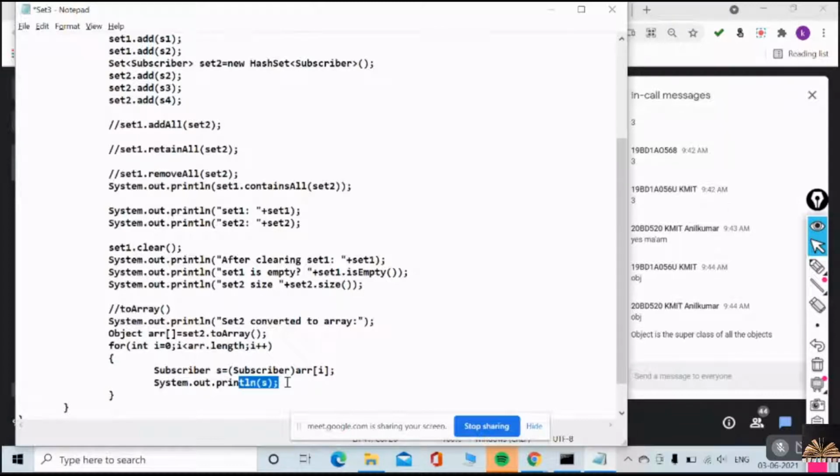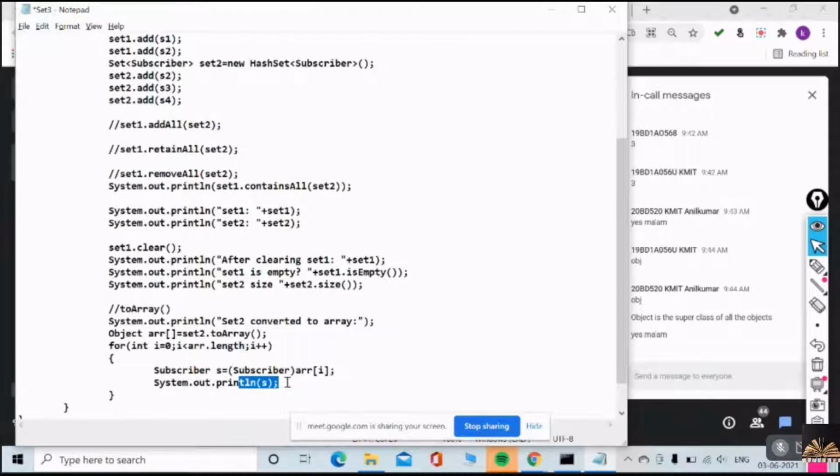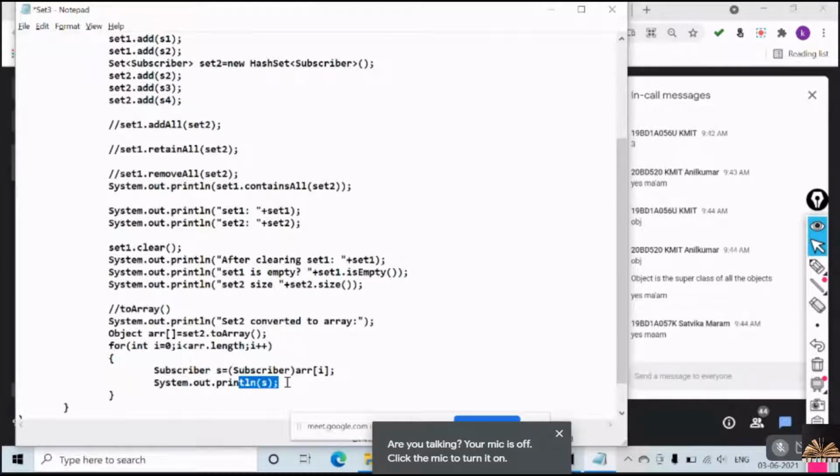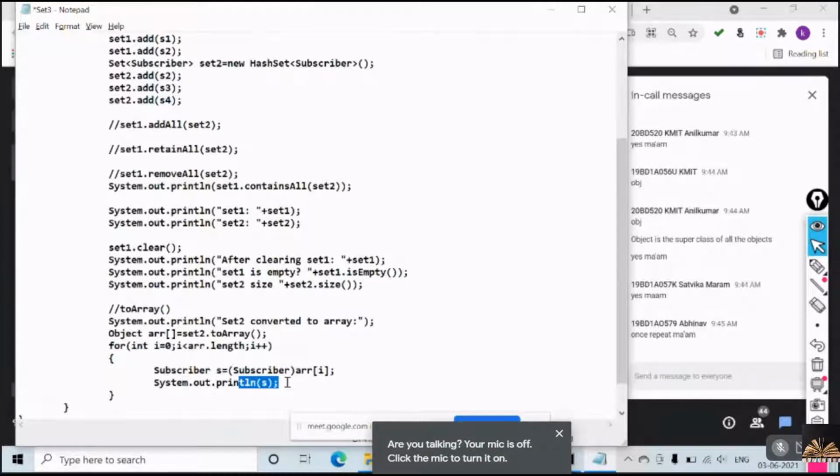Did you understand what I'm saying? Did everyone understand Object is the superclass of all the objects? Very good. Just make a note of it. Object is the superclass of all the classes. Understood? Shall I repeat?